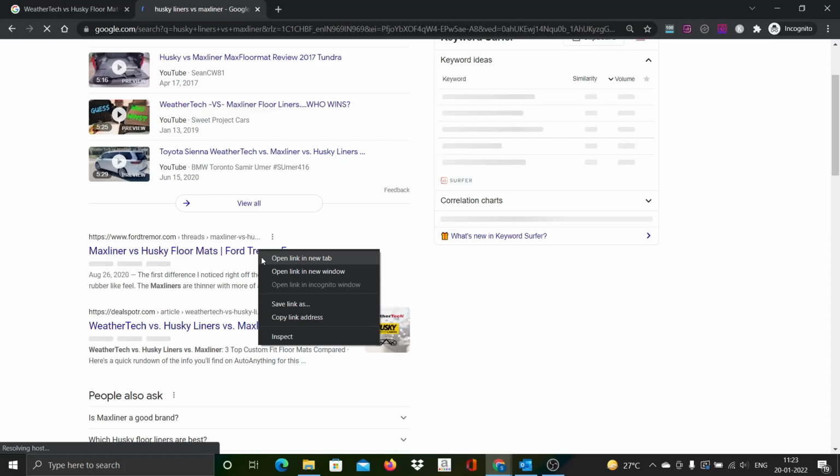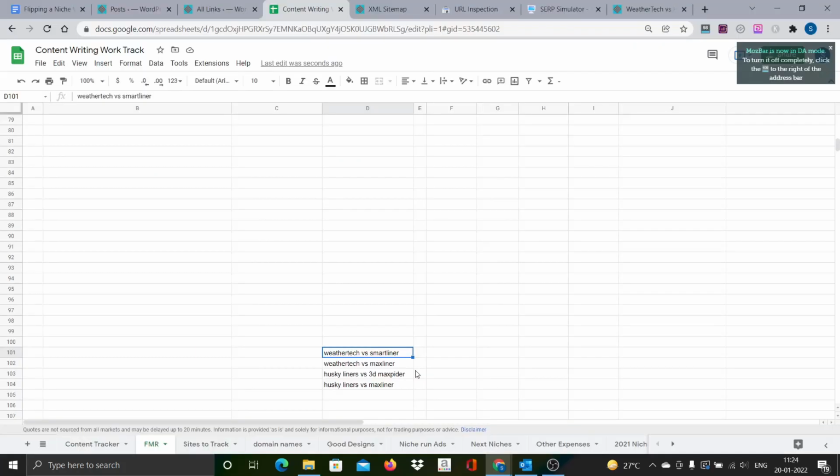We already got 4 keywords. I think this is good enough. What I will do is, next video I will create the article structure outline for maybe 1 or 2 of these topics, and then I will send it to the writer. Once I get the content, I will edit it and all that. So every step I will record a video and share with all of you.